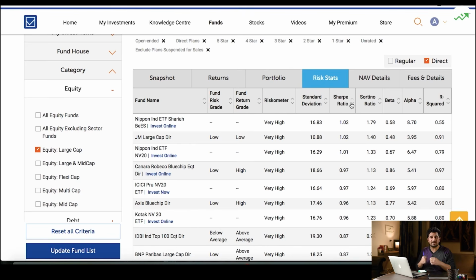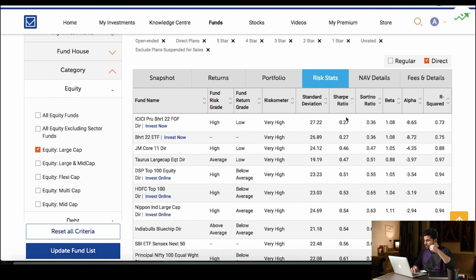Sharpe ratio is the measure of the reward that this fund has generated against the risk that they have taken, right? So what we'll do is we'll look at standard deviation and Sharpe ratio together. But before that, the mutual fund with the lowest Sharpe ratio, 0.46, and please don't look at the FOF or the ETFs. These are different kinds of funds. We'll directly go and look at the mutual funds, the regular equity mutual funds, no fund of funds or ETFs.